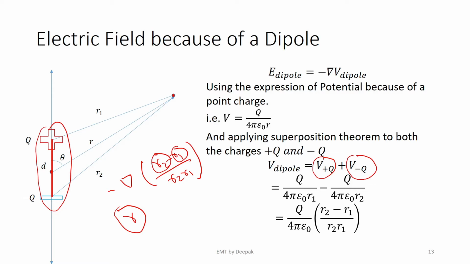Instead, I have distances from two different points. Therefore, my idea is now, instead of using this expression in its original form, I would try to express this R2 R1 in terms of R, and thereby apply the gradient, which would further simplify my problem in hand.